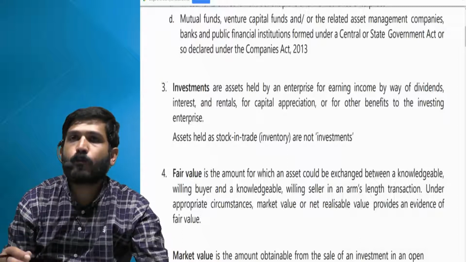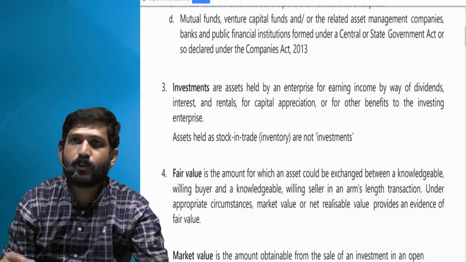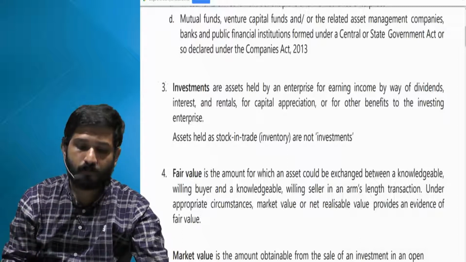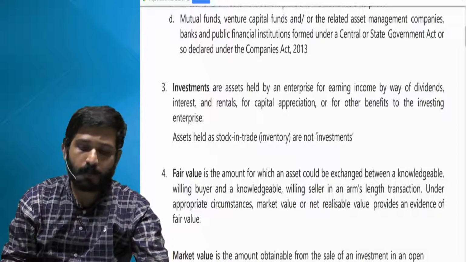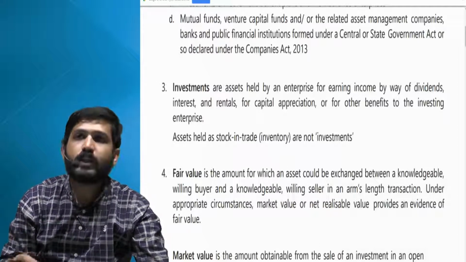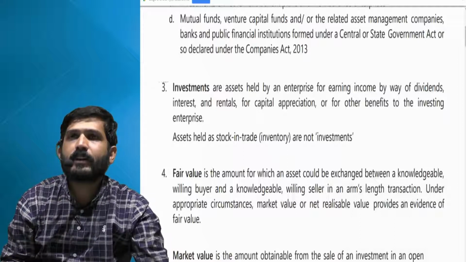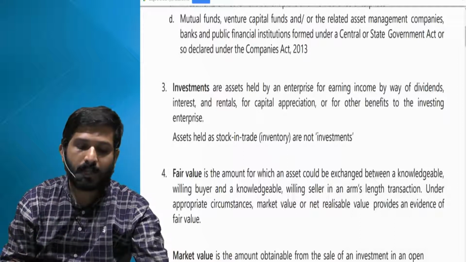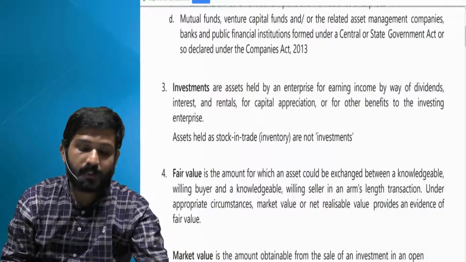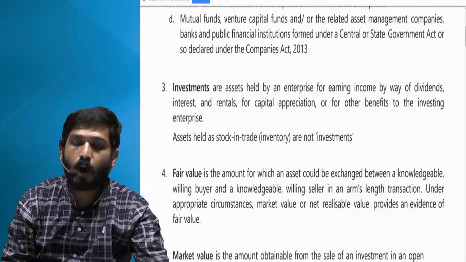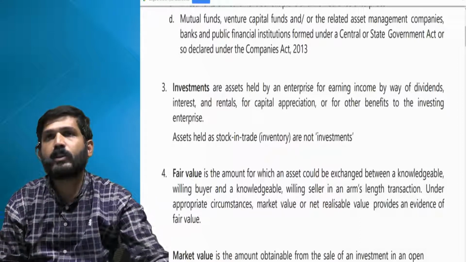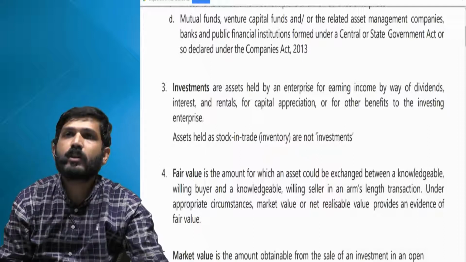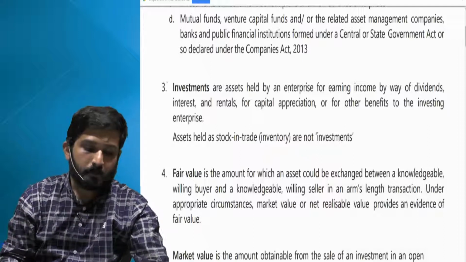Let us say you hold it for a longer period, there is capital appreciation, you earn it and there will be profit from that, or for other benefits to the investing enterprise, or any other benefit they might have kept in their mind. Now assets held as stock in trade are not to be treated as investment, so this AS doesn't apply to such stock in trade items.